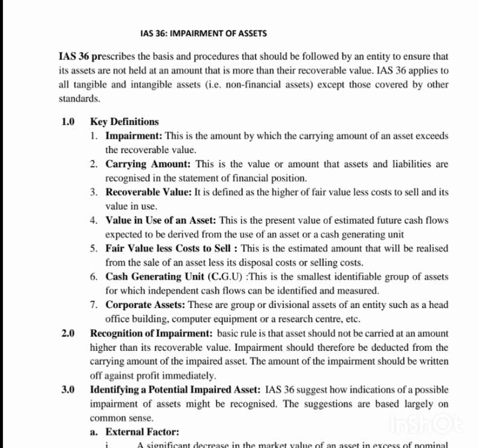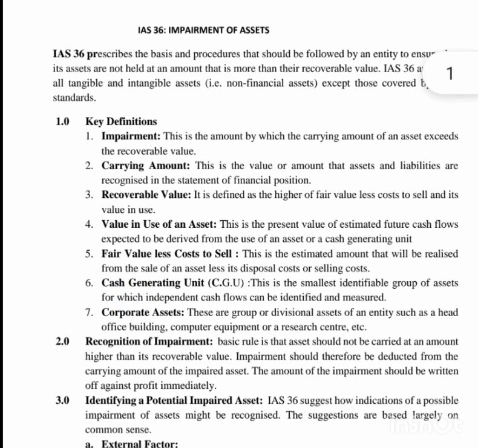As far as IAS 36 is concerned, impairment is the amount by which the carrying amount of an asset exceeds the recoverable amount or recoverable value.